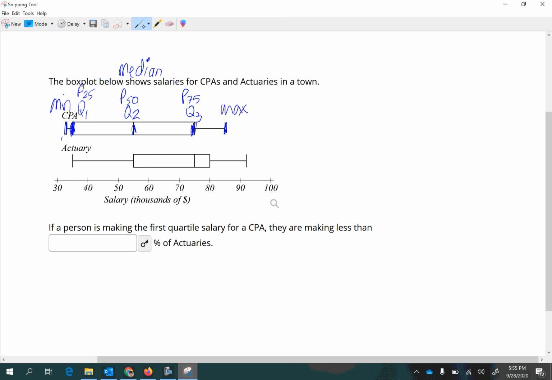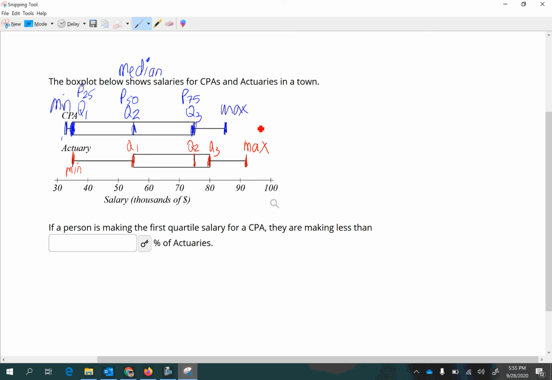And so we have a different set of values for the 2 types of professions. So the minimum for the actuary is here, and the first quartile, and the second quartile, or the median, the third quartile, and the maximum.